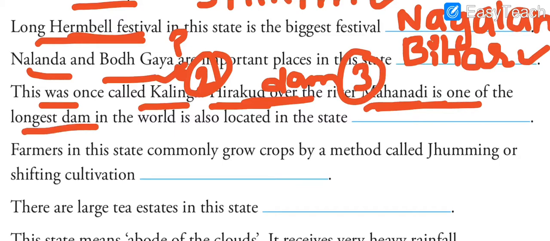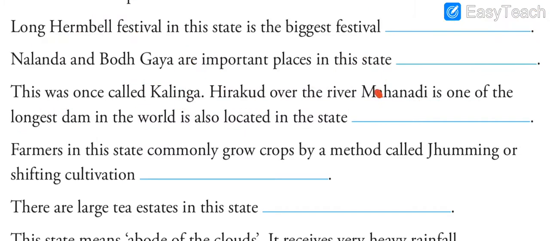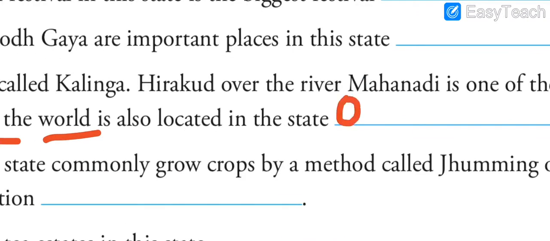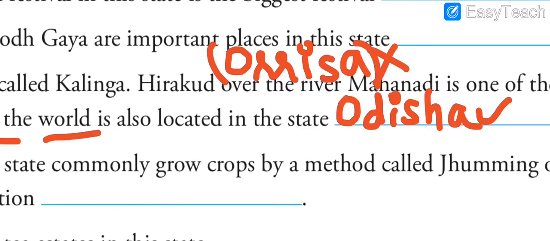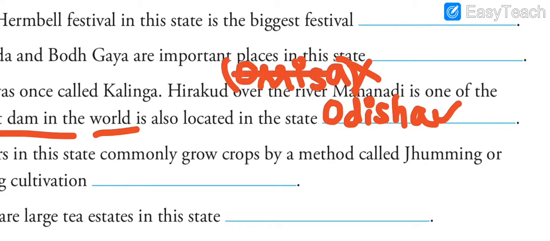It is one of the longest dams in the world and is also located in the state. It is located in Odisha. Earlier, Odisha was spelled differently, but now the name is changed. This is the previous one. Now we do not write the old spelling, we write Odisha.